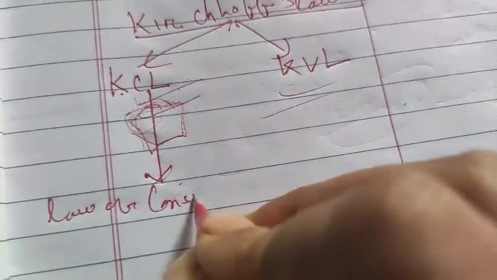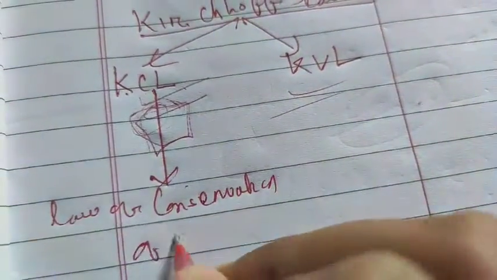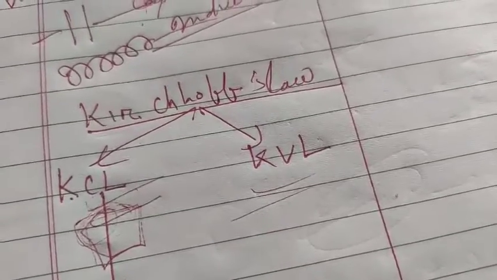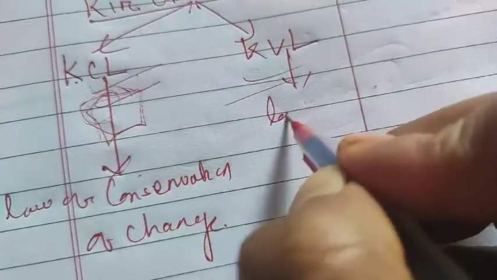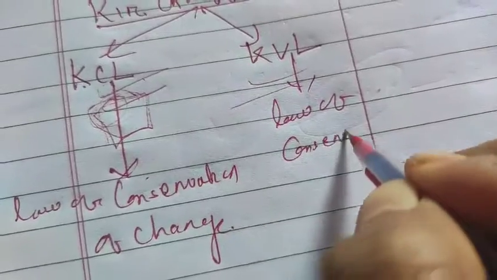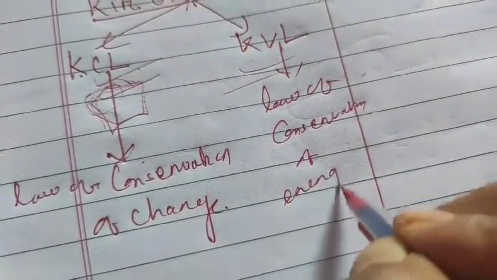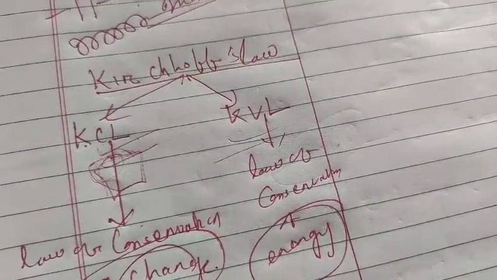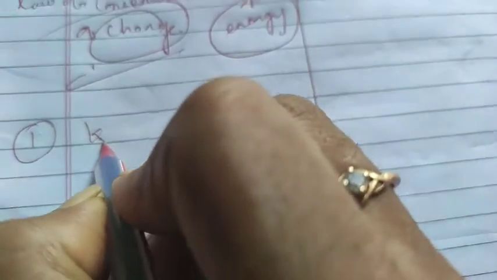Now one thing you have to remember. Kirchhoff current law is also known as the law of conservation of charge. Please remember it. And what about the voltage law? It is the law of conservation of energy. So I have given you two concepts. If it is current, conservation of charge. If it is voltage, conservation of energy. Now we will start with the first concept, that is Kirchhoff current law.